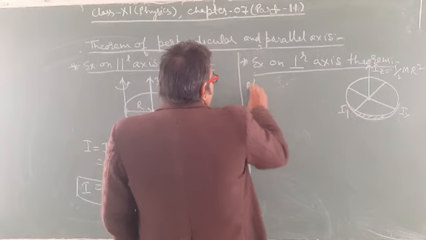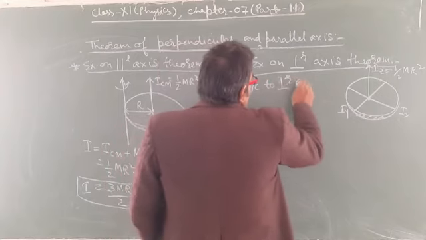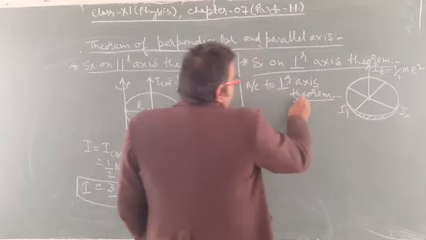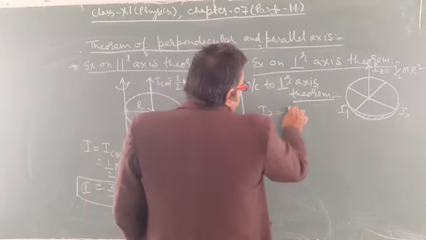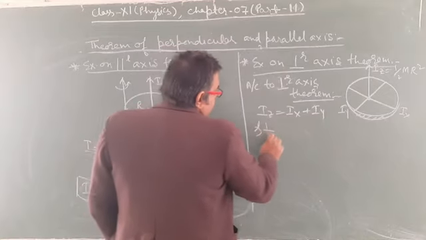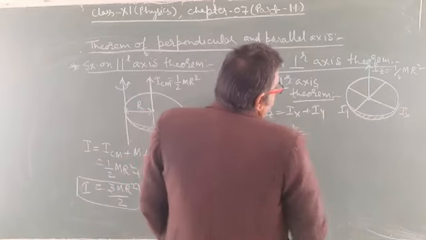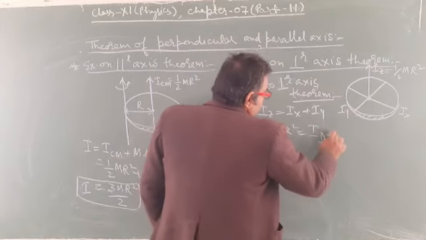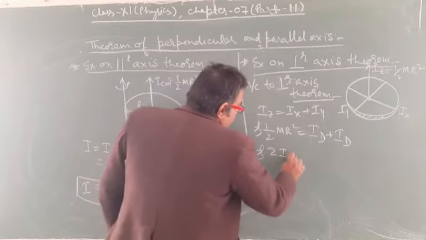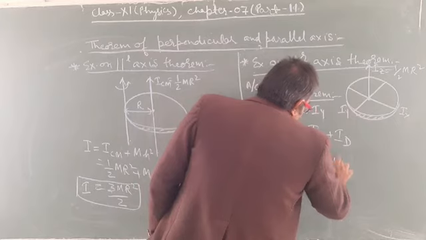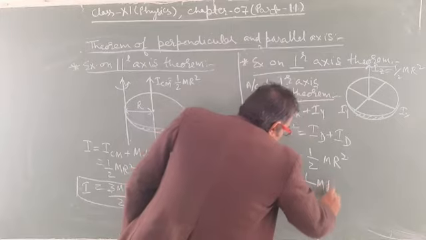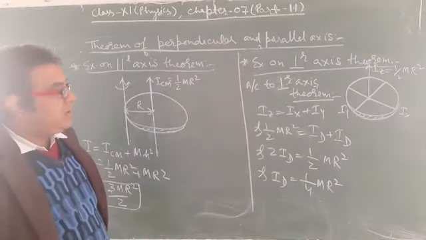So according to the perpendicular axis theorem, Iz is equal to Ix plus Iy, and Iz is 1 by 2 mr square, and that is equal to Id plus Id, which is twice Id equal to 1 by 2 mr square, and Id is equal to 1 by 4 mr square.